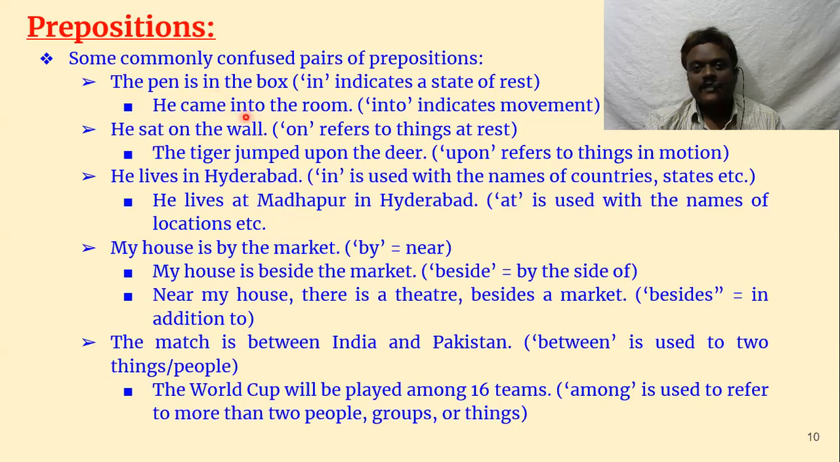In and into. Actually, both indicate something inside, but in is a stative preposition. That means the object of the preposition is in a state of rest. Suppose the pen is in the box means the pen is resting in the box. It is not moving. Whereas he came into the room means there is a movement. He started walking and he came into the room. There is no movement in the case of the pen, but there is a movement in the case of a person coming into the room.